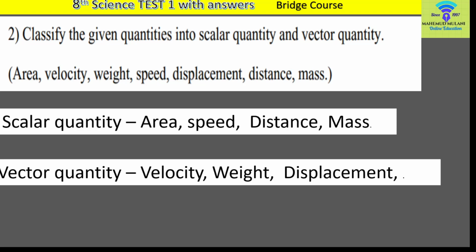Then you may ask me, what is the direction of weight? The direction of weight is the direction of gravitational force, because weight is nothing but the gravitational force, and force is a vector quantity because we apply force on any particle or body with a certain direction. If we have to go forward, you apply the force in the forward direction. If you want to go backward, you apply the force in the backward direction. This is the important thing while applying force: you should mention the direction. Therefore, weight, velocity and displacement are vector quantities. You can write the answers in your answer sheet by viewing this video.